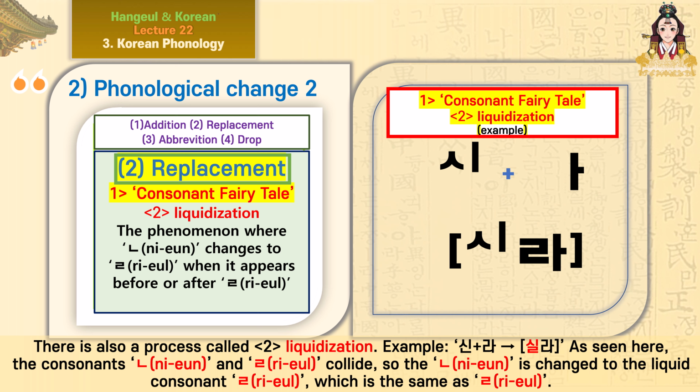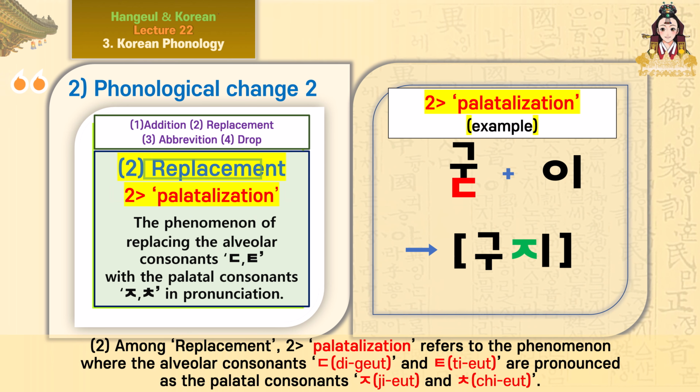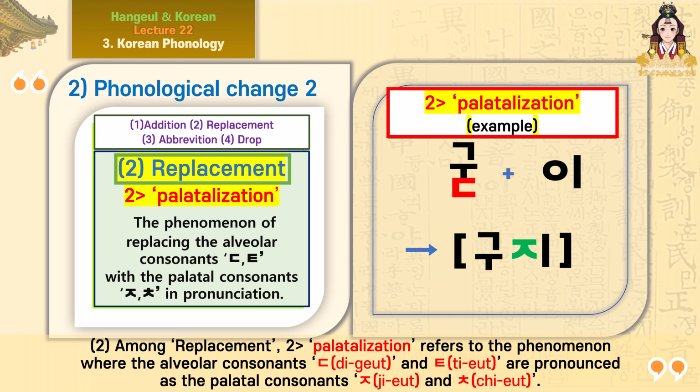Example, sin plus ra, sil ra. As seen here, the consonants niyun and ryul collide, so the niyun is changed to the liquid consonant ryul, which is the same as ryul. 2. Among replacement, 2. Palatalization refers to the phenomenon where the alveolar consonants d-ut and t-ut are pronounced as the palatal consonants g-ut and chi-ut.